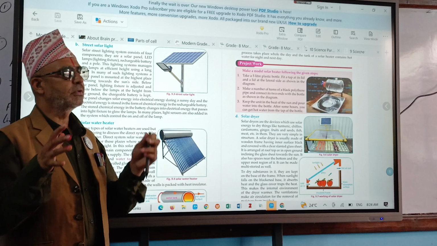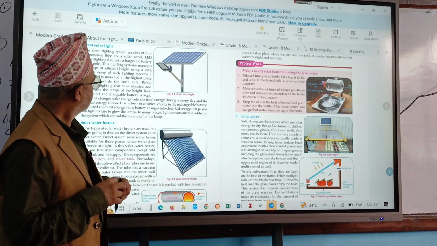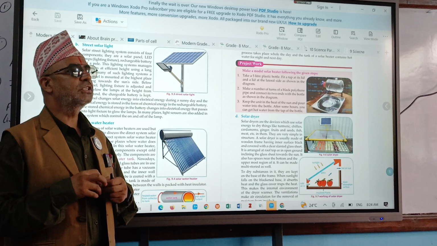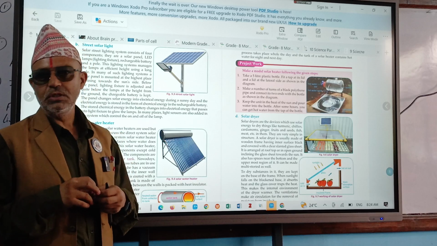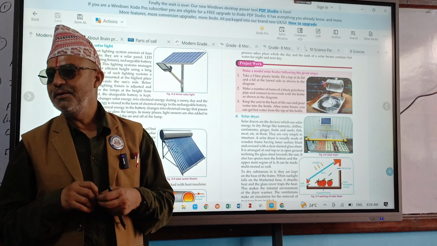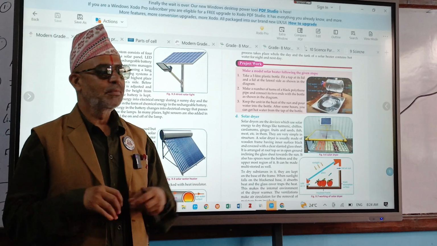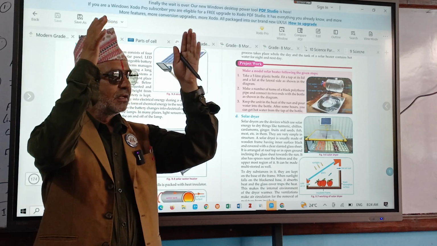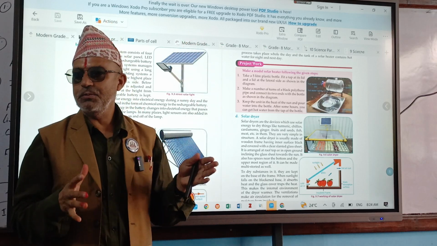If the community wants such type of solar lamps, there is a 40-60 process. That means one solar lamp costs about 1 lakh rupees. How much? 1 lakh rupees. Because for a solar lamp there is a pole also, an electric pole.